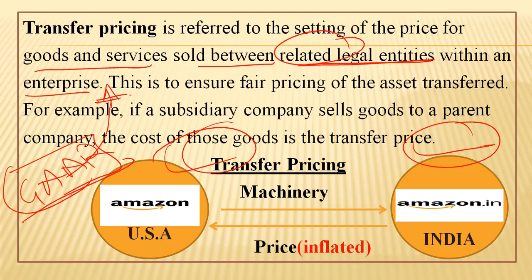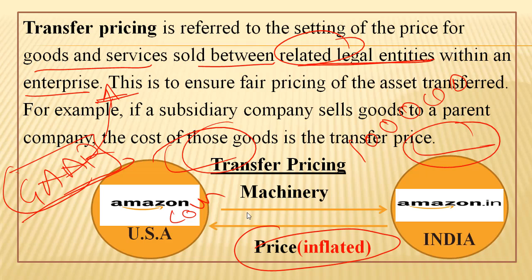They are always on the lookout as to what the global price of the laptop being imported by Amazon.in from Amazon.com, the USA company, is. If the income tax authorities smell some kind of misdealing or escalation in the price, or suspect something fishy, they can invoke GAAR rules or check the deal entirely as to what the price is, and they can ask the company to pay tax in India on the extra 1 lakh rupees. That is why GAAR rules are important to protect the investment interests of the Indian government.